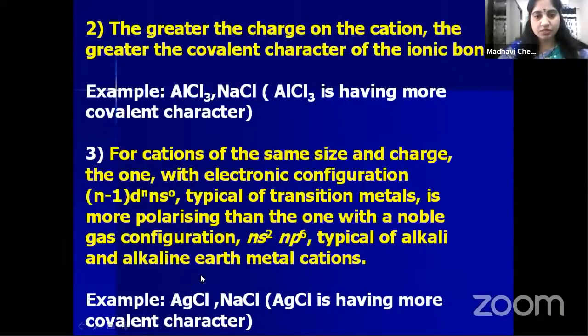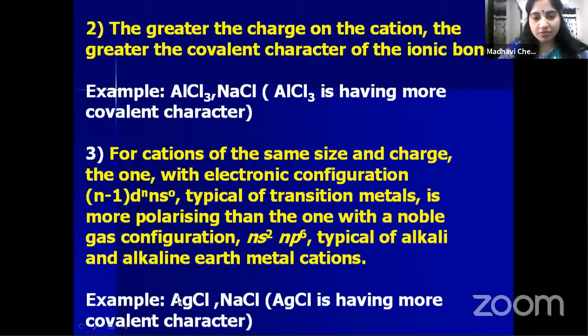For example, see here, silver chloride and sodium chloride. In case of sodium chloride, sodium is from alkali metal, and silver is from transition metal. Is it not? So silver is transition metal and sodium is alkali metal. So this is having (n-1)d^n ns^0 type of configuration, whereas sodium is alkali metal.